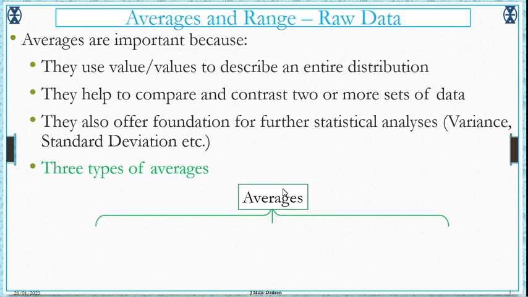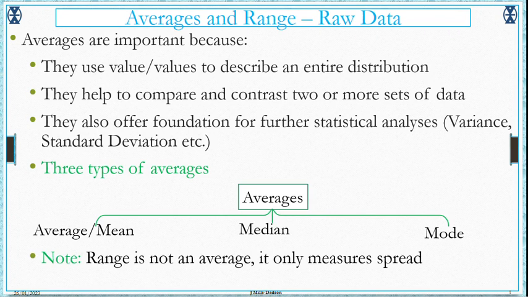There are three main types of averages. First is the average or the mean, second is the median, and the third is the mode. You need to note that range is not an average. Range only measures the spread of the data. So there are only three types of averages: mean, median, and mode. And range is only used to measure the spread of the data. Now let's look at them one by one.